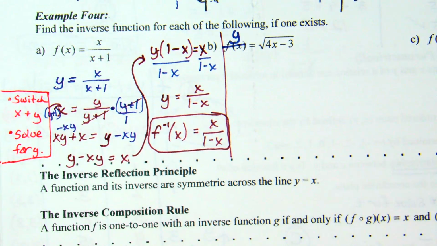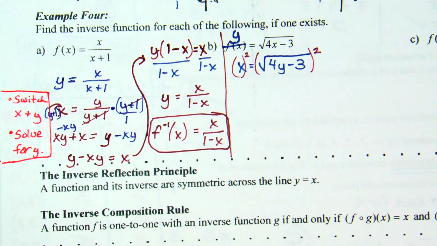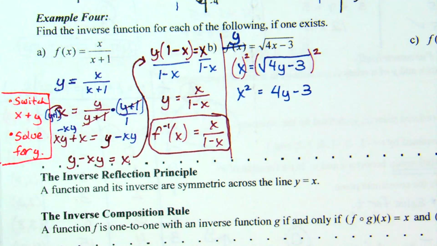That y is under a radical. To get rid of a radical, you raise it to the power of the index. We're going to square it. If we square one side, square the other side. What is x when you raise it to the power of 2? x squared. What happens when you square the square root of 4y minus 3? Square and square root effectively cancel each other out, and I have 4y minus 3.